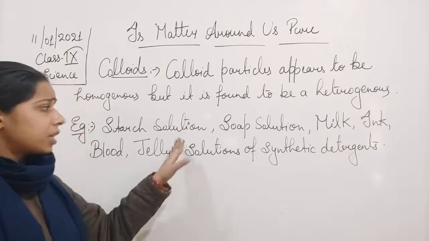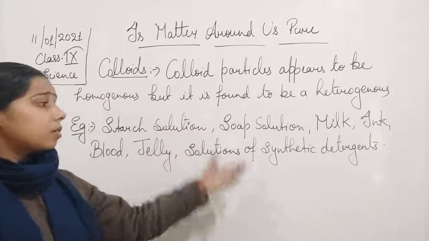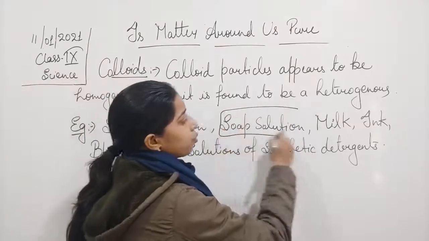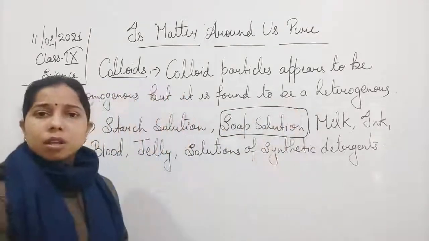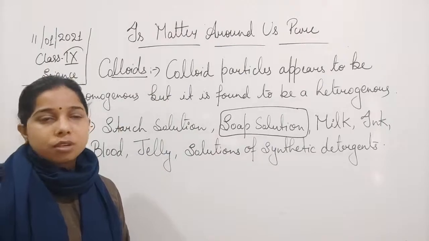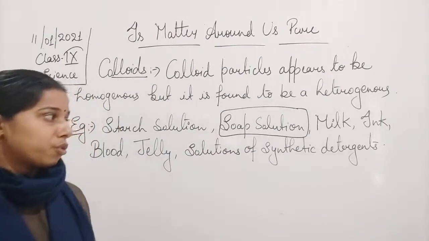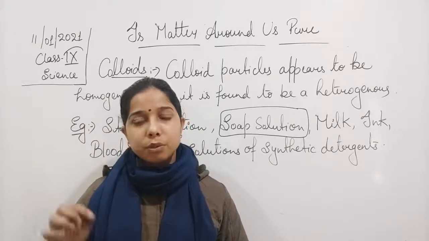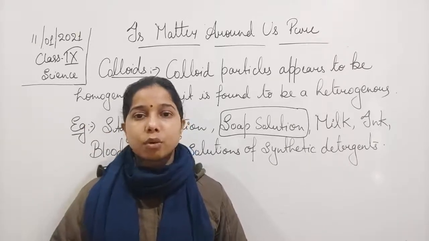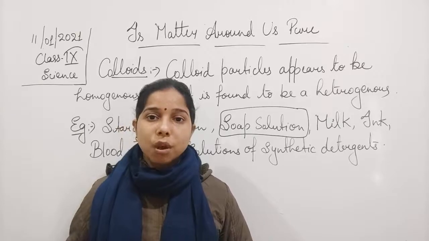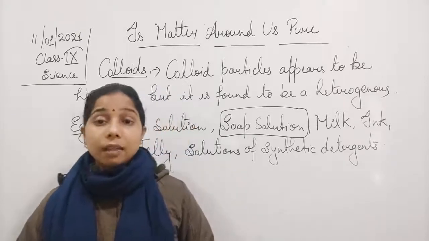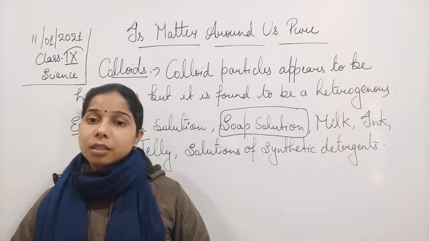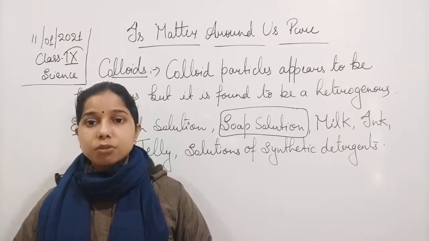Now here we have taken an example, students, and that is a soap solution. It's a very easy one, because this kind of solution we can make at home also. So it's a very familiar kind of solution. That is why I am taking the soap solution. Suppose you add a little amount of soap in the water and try to dissolve it, you will find that the water mixes with the soap and the solution is formed, which is the soap solution.